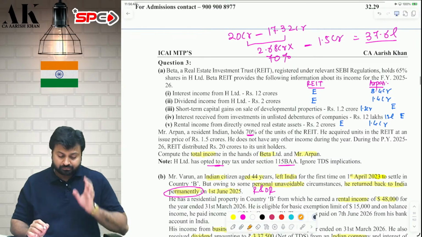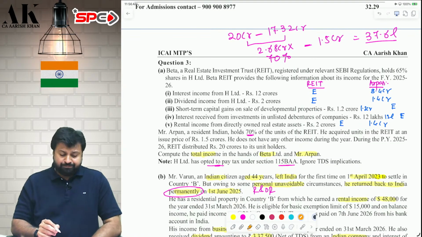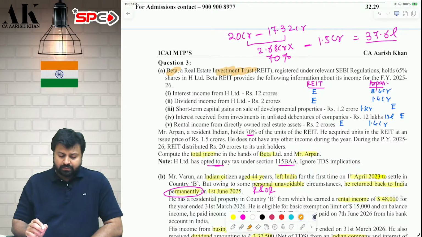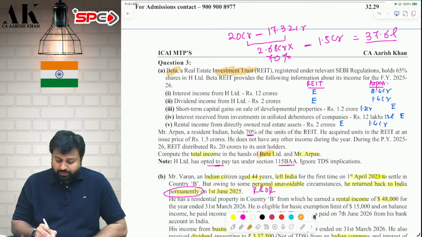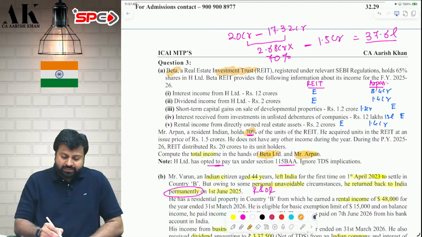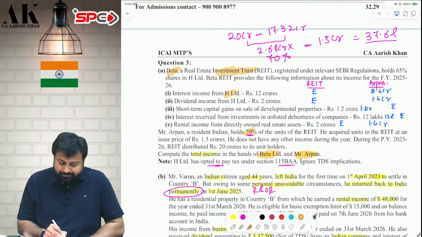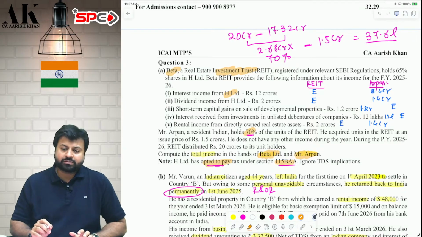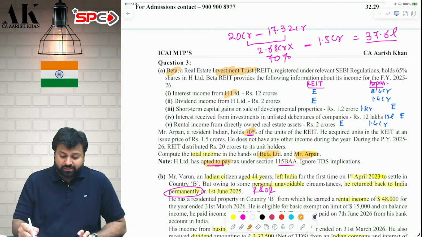Beautiful question. So there is a REIT business trust. We need to compute the total income of business trust, and also Mr. Arpan, which holds 70% in business trust. And there is also an SPV by the name called as H Limited. SPV has opted for 115BAA. So therefore this line is very, very critical for us. Be very careful.